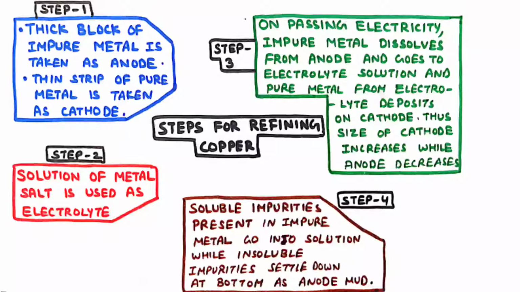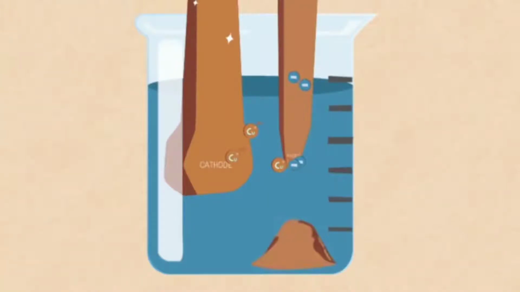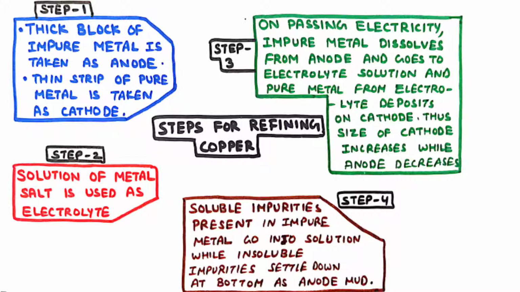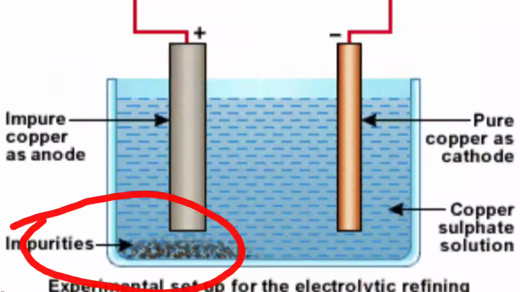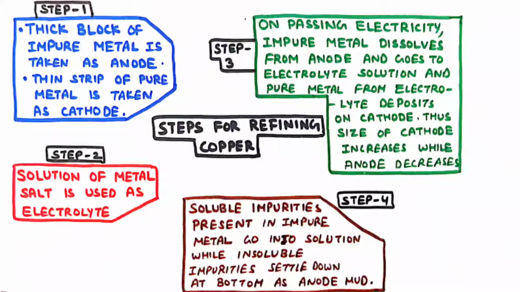Step 3. On passing electricity, the impure metal dissolves from the anode and goes into the electrolyte solution. And the pure metal from the electrolyte solution keeps on depositing on the cathode. Thus, the size of cathode increases and the size of anode decreases. Step 4. The soluble impurities present in the impure metal go into the solution, while the insoluble impurities settle down at the bottom of the solution as anode mud.